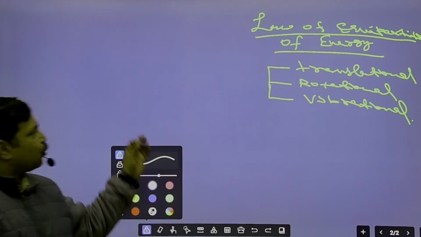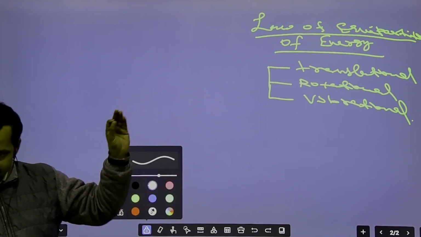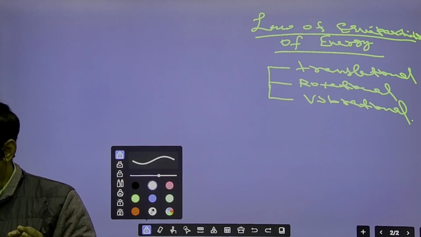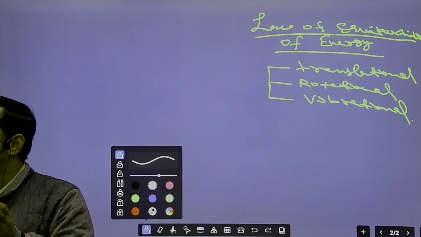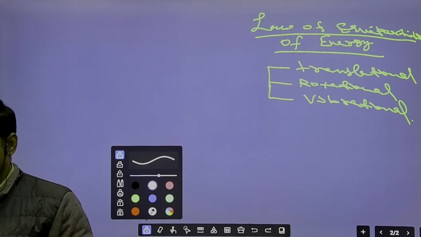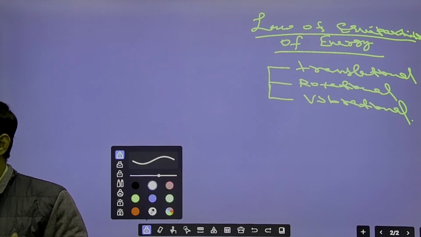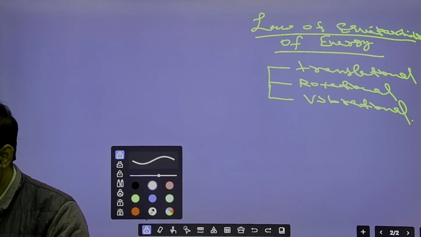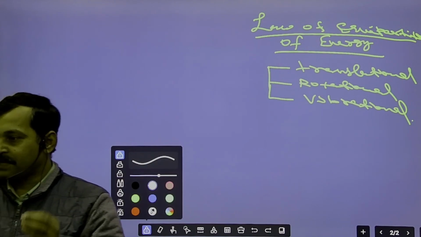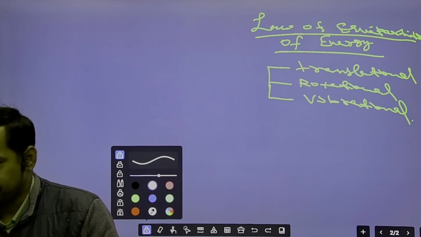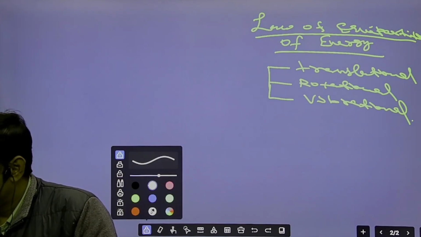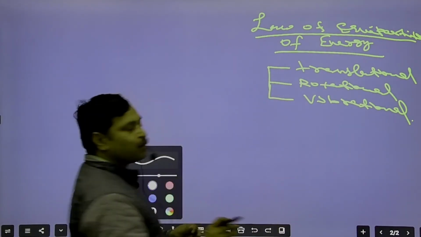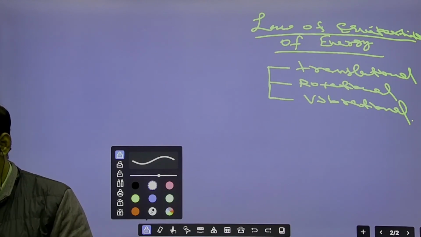The law of equipartition of energy states that in thermal equilibrium, all the energy is distributed along each degree of freedom equally, and that is equal to half kBT, right? That is half kBT. So this is your law of equipartition of energy.